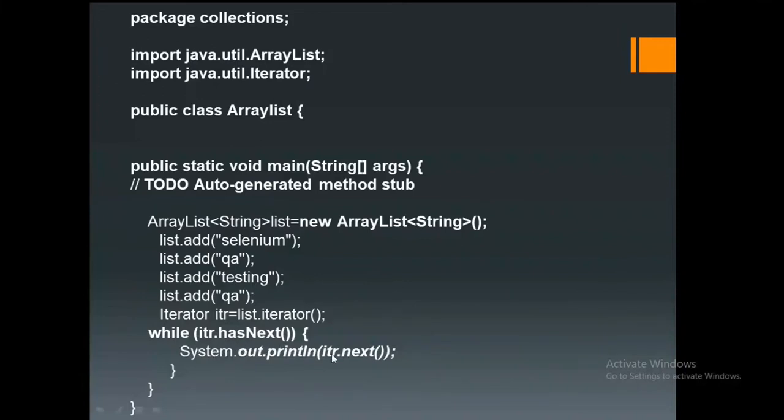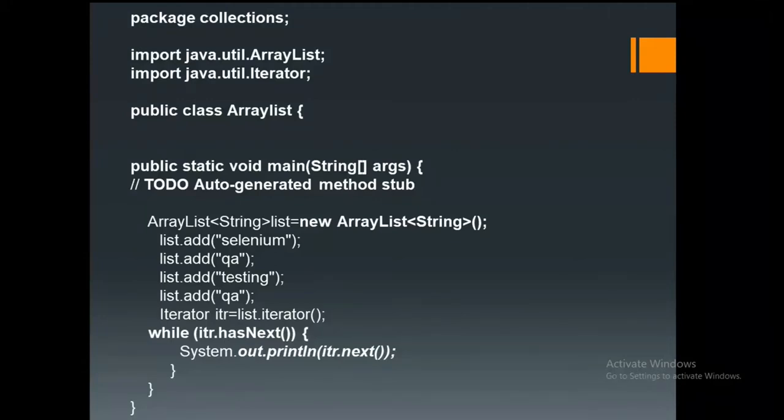Now here I'm writing one SOP statement to print your list of data one by one. That's what I'm writing, the itr dot next implementation. You understand here? If you understand this program, whatever programs I'm explaining in the collections are same and same. The same structure, the same example, but the only difference is the class names will be changed.